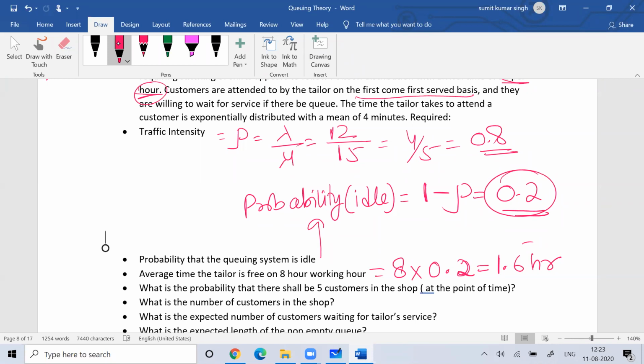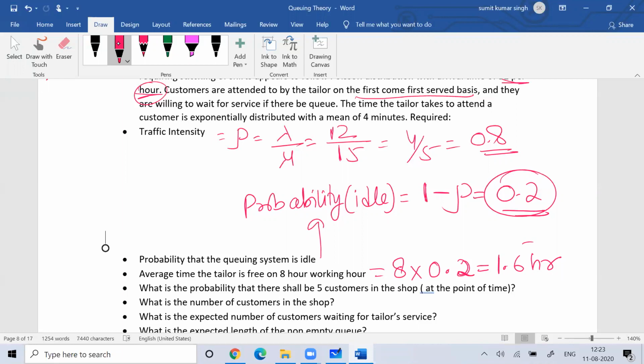Normally, 80% of the time the tailor is working, since the traffic intensity is 80%, while the probability that the tailor is idle is only 20% of the time. So in 8 hours, how many hours would the tailor be idle? That would be equal to 8 times 0.2, which is around 1.6 hours.